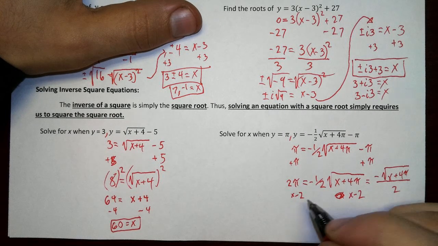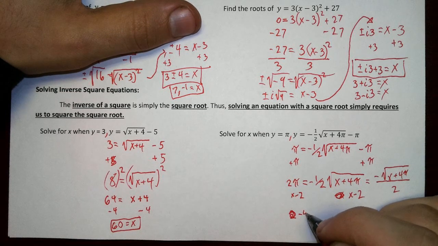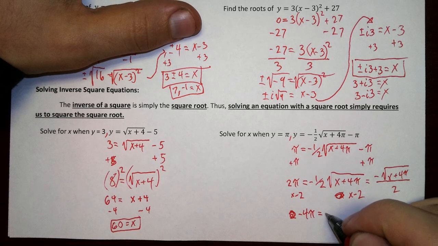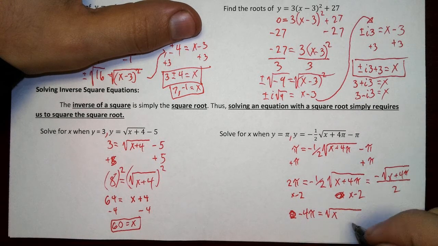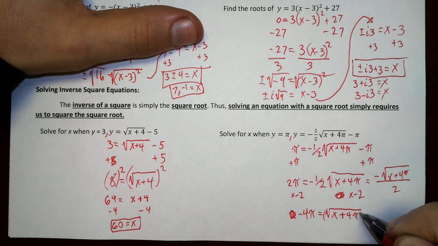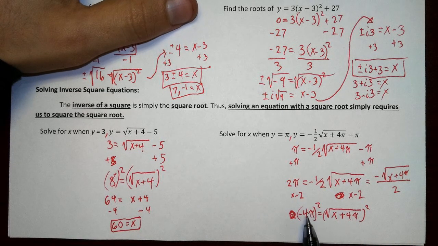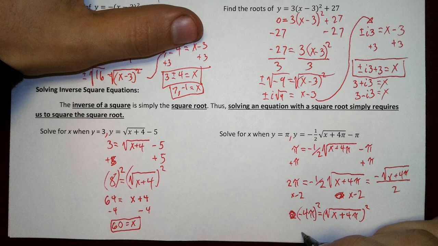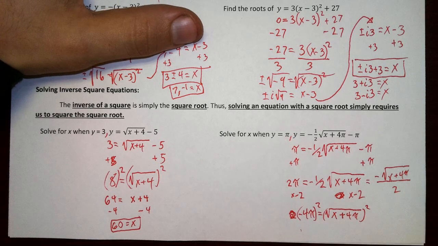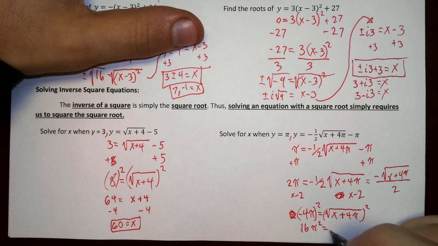That's not x minus 2, that's times -2. I know the notation gets confusing, especially once you have variables. So -2 times 2, that becomes -4 pi equals the square root of x plus 4 pi. Right? Now, up next is our square root. How do we get rid of that? By squaring both sides. Okay? So this square is going to go to both parts of it. Square of a negative is just going to be a positive. Square of 4 is going to be 16. And the square of pi is going to be just pi squared. And you can actually calculate that if you want.